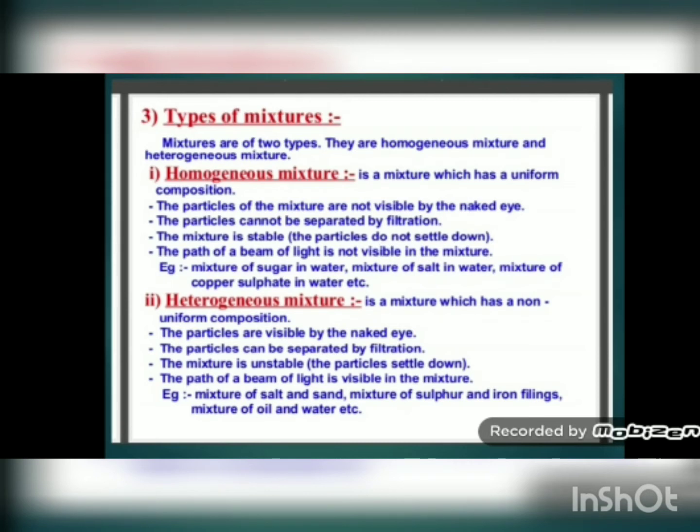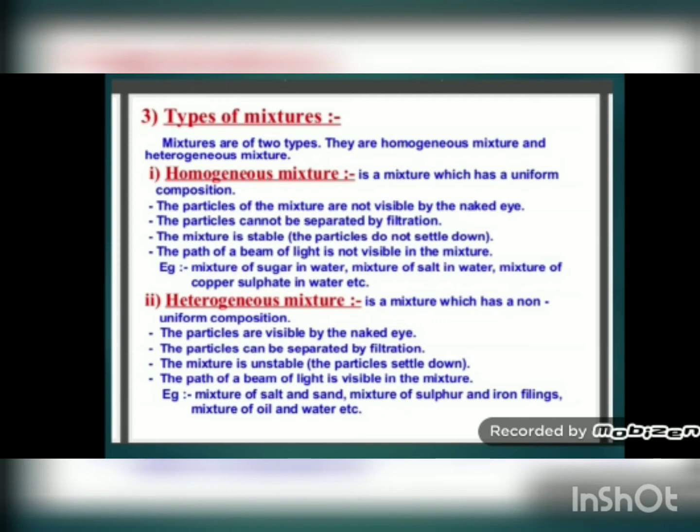Then the mixture is stable. What does it mean, the mixture is stable? It means that if you keep the mixture for a long time undisturbed on a table or on any surface, then the particles of solute will not settle down.